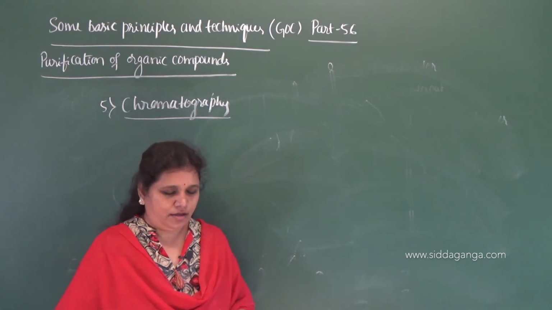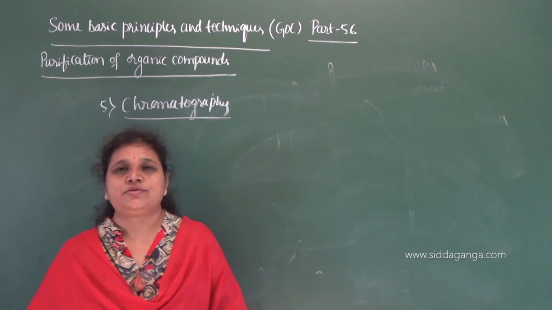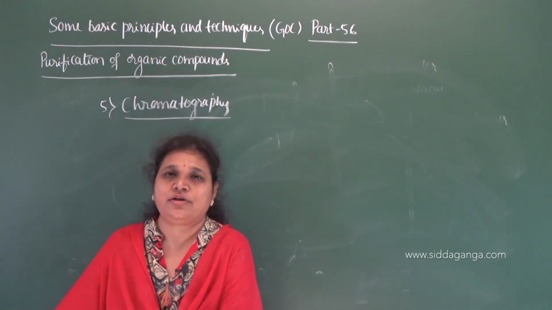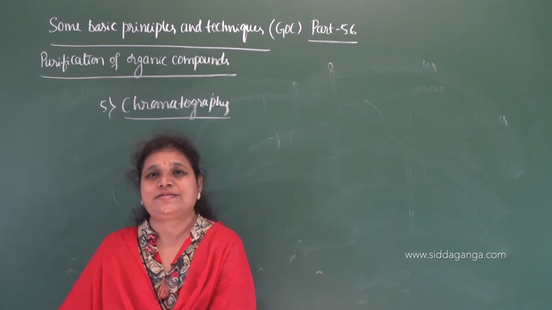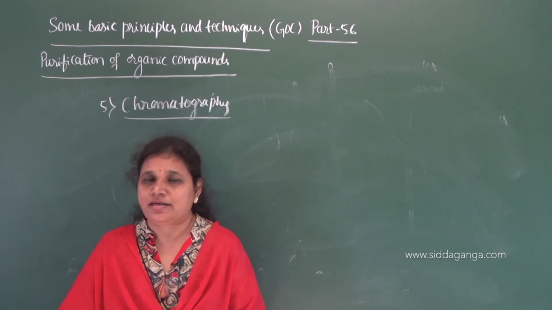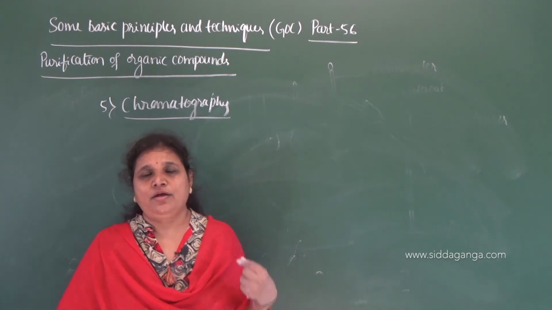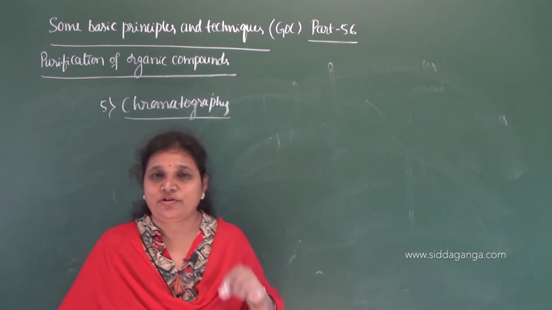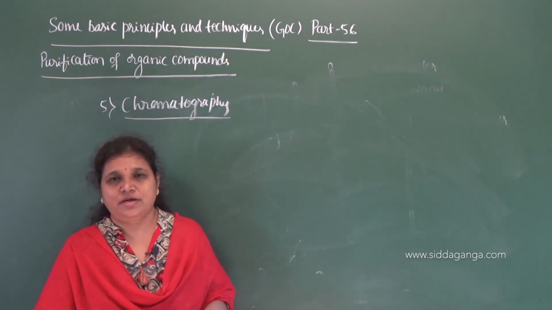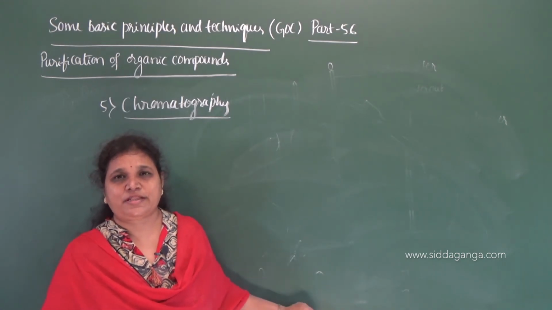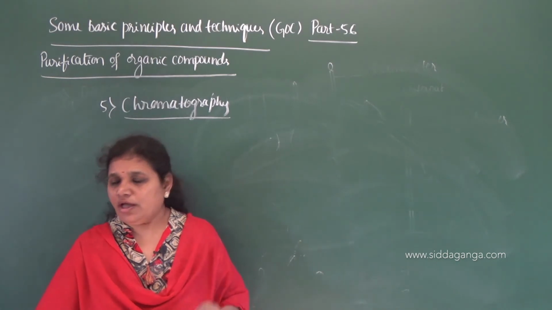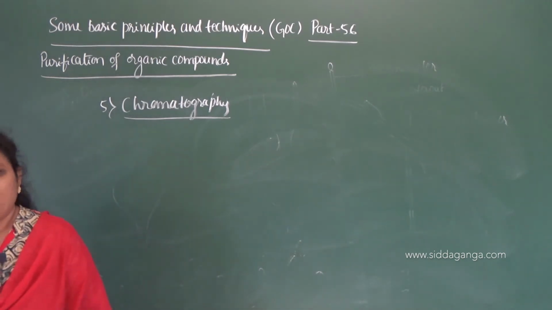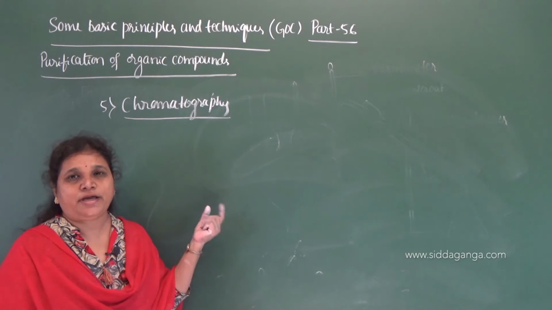Here we can separate. This method is used for the separation of individual components from the mixture, and those components may be colored or it may be colorless. And even we can use this method for the purification of the components, and even we can use this method to check the purity of the compound also. So let us move on to, in chromatographic technique, what is the principle behind this?